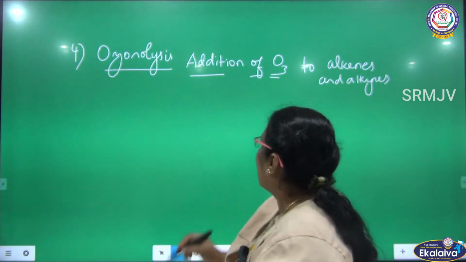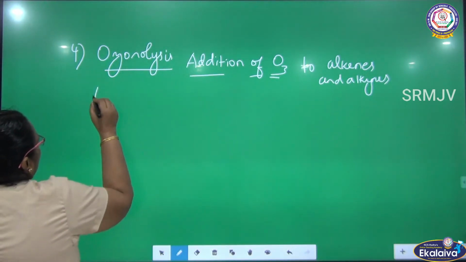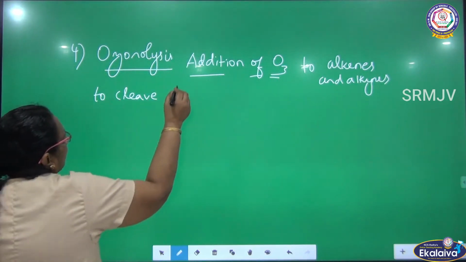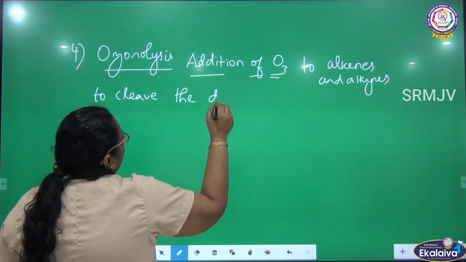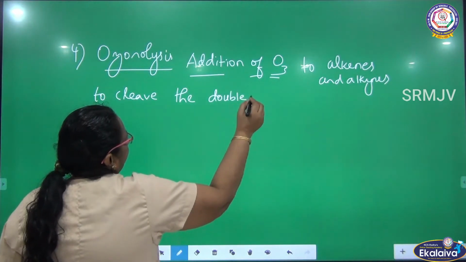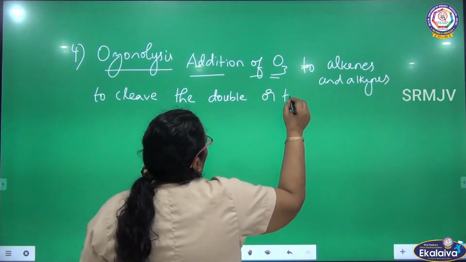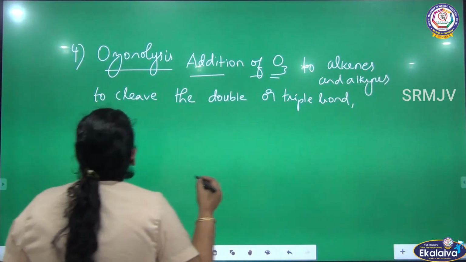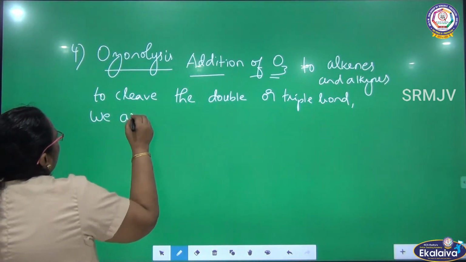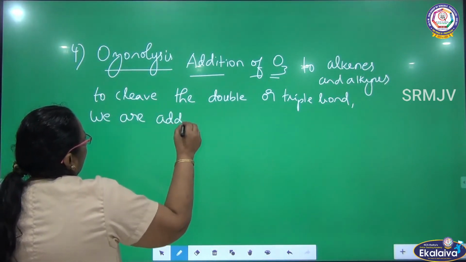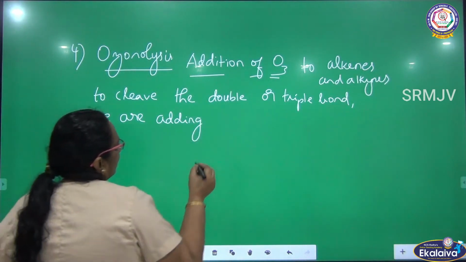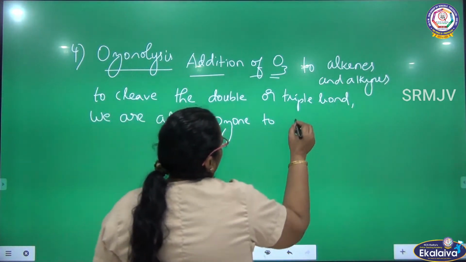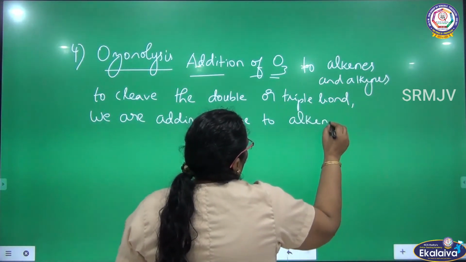So why are we adding ozone? To cleave the double or triple bond. To cleave the double or triple bond, we are adding ozone to alkene and alkyne.